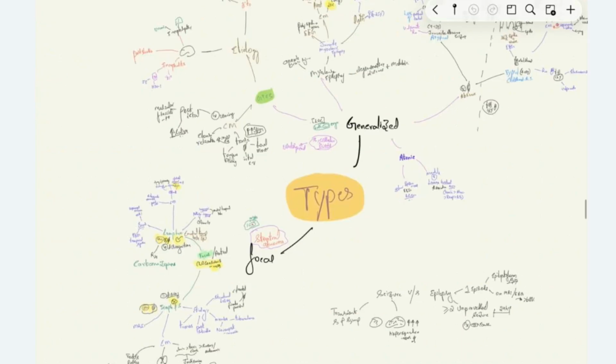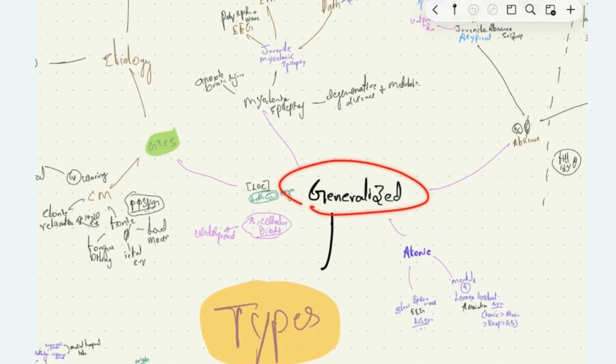The types of seizure or epilepsy: we have generalized seizure and focal onset seizure. What is the difference between them? Generalized seizure is the seizure where the hypersynchronous activity of neurons can't be localized to a specific site, meaning during the onset of seizure there is diffuse activation of both cerebral hemispheres. That is called generalized seizure.